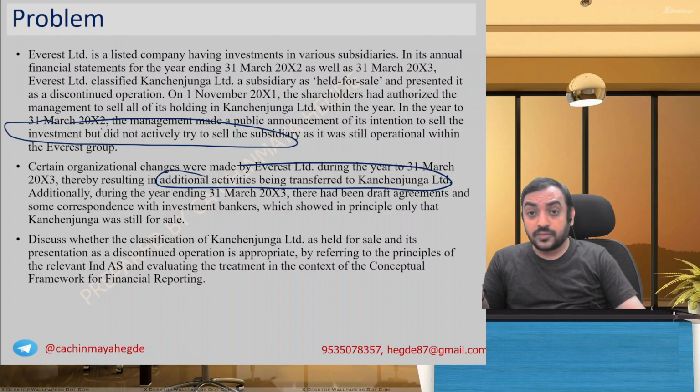1 year is over. In fact, you got the permission from the shareholders only for 1 year. 1 year is over. We don't know whether it is extended or not. Management is not showing commitment to sell very clearly, and additional activities are also transferred. Looking at these points, we get a feeling this subsidiary will not be sold. Sale is less probable. If it is less probable, we will not classify it as held for sale. That's what they said.